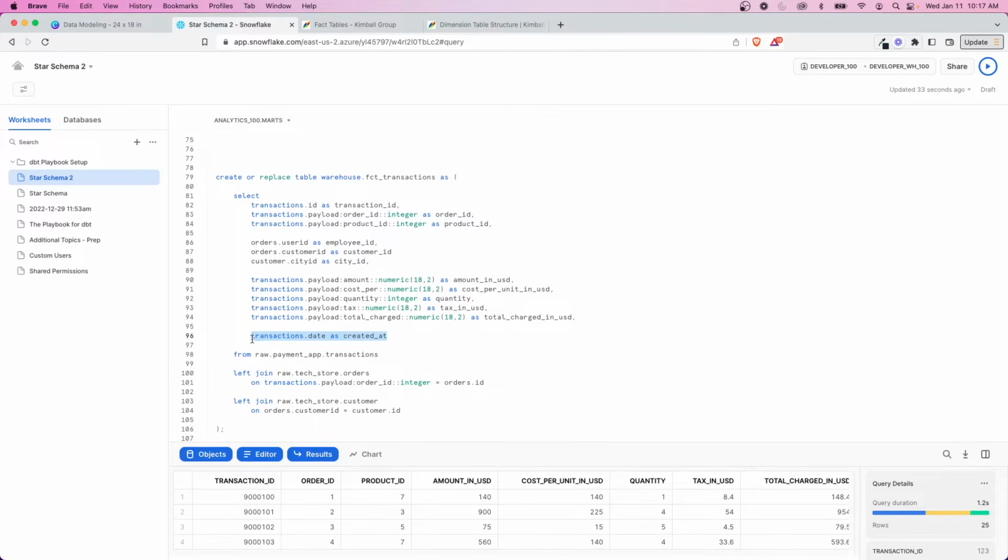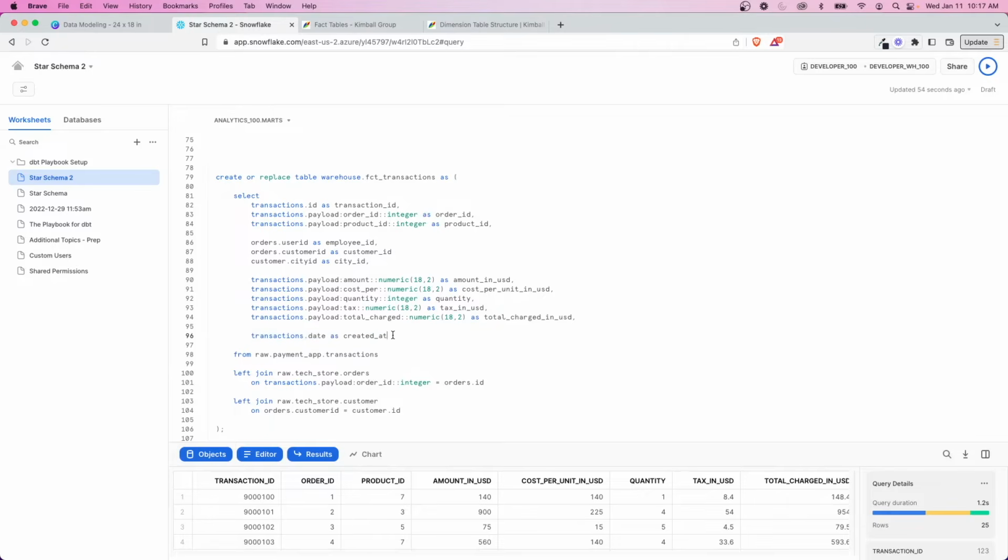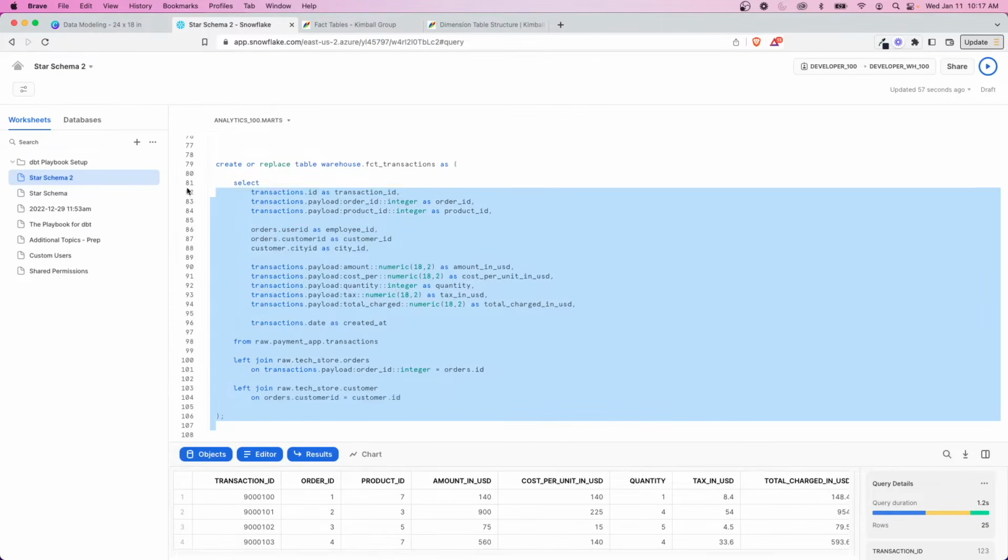The date field is a separate conversation. You could just add the date here. There's nothing wrong with that. Or you could have a date ID, which would then join to a dim dates table that might be used across different facts. That's outside the scope of this video, but that's another option here too. So let's go with this. Let's create this fact table right here.